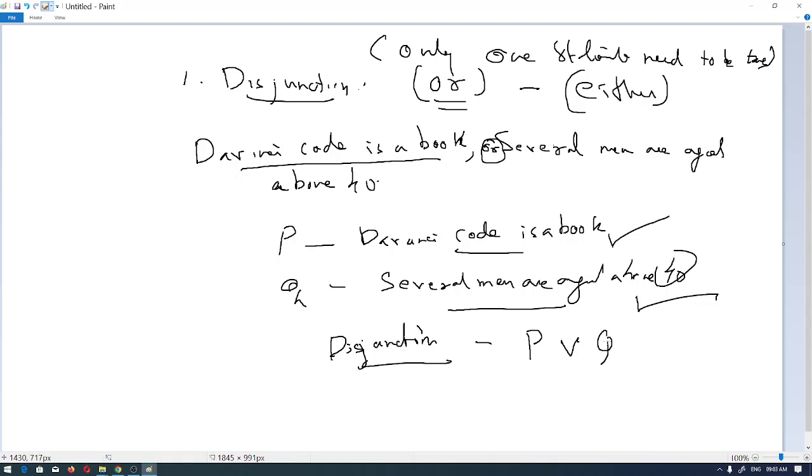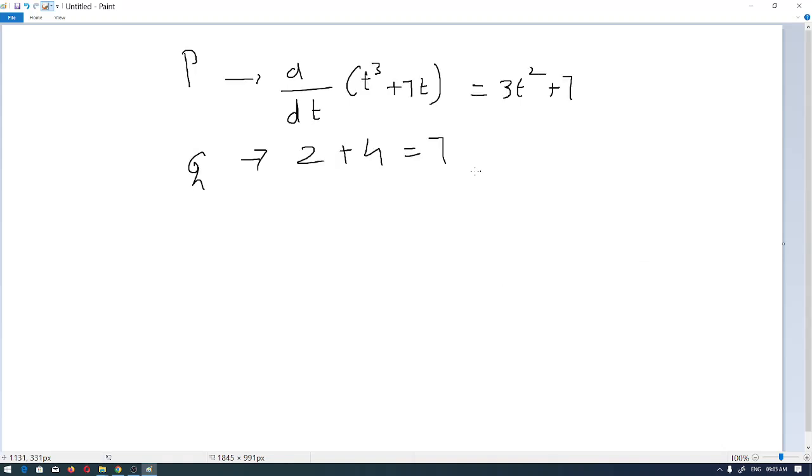This is P, and the second one is Q. Q, I am writing something like maybe 2 plus 4 is equal to 7. So what we are just looking at is whether this statement, whether we are seeing that this is a disjunction. Okay, disjunction P. We are just looking for this.